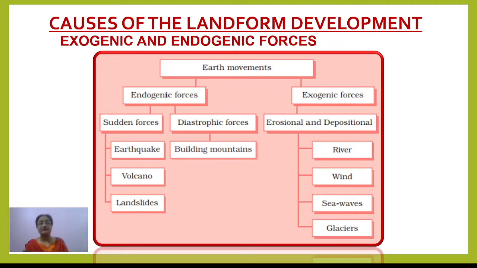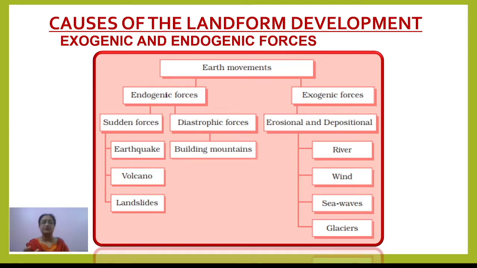But what about exogenic forces? Exogenic means external, okay. These forces always work externally, over the earth's surface. They have nothing to do with the forces which work from the interior of the earth.